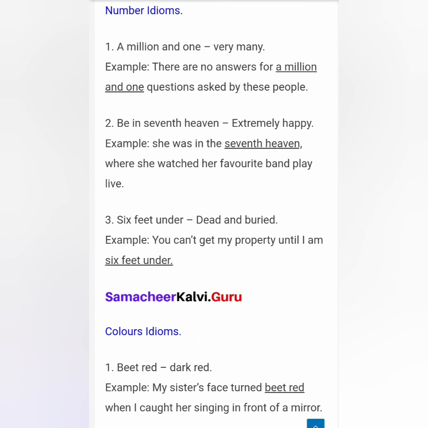So then, color idioms. Beet red, that is dark red. My sister's face turned beet red when I caught her singing in front of a mirror. Beet red means dark red.